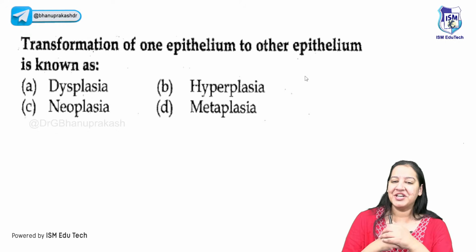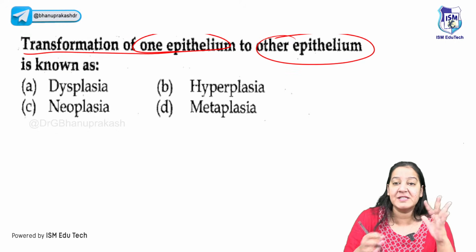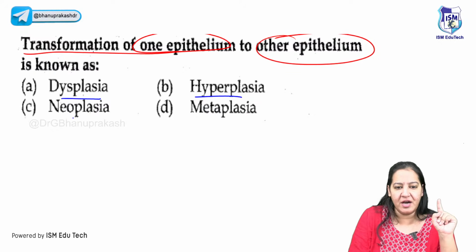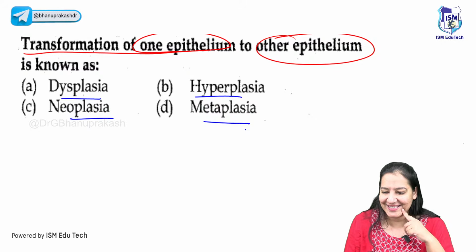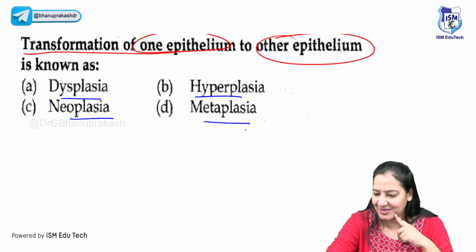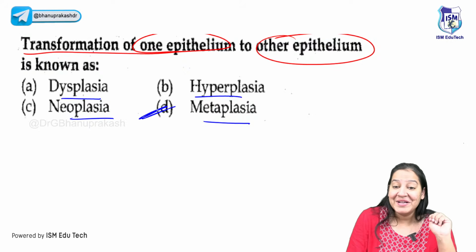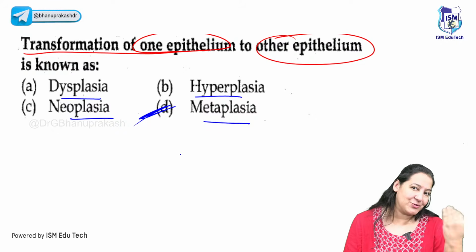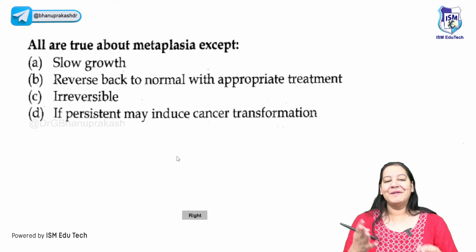So coming to the second question, can you tell me, transformation of one type of epithelia to another type of epithelia is known as what? Is it dysplasia, hyperplasia, neoplasia or metaplasia? So yes, everyone is right. Who is the first? Divya Reddy. Yes, and everyone else is right. Very good. So the correct answer is metaplasia. It can be of two types, squamous to columnar or columnar to squamous. You have seen the examples also. Take care. So coming to the next question.